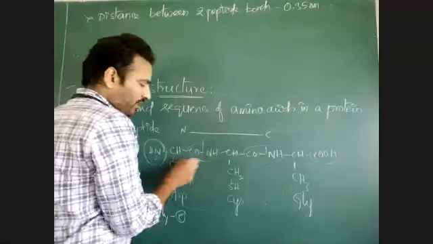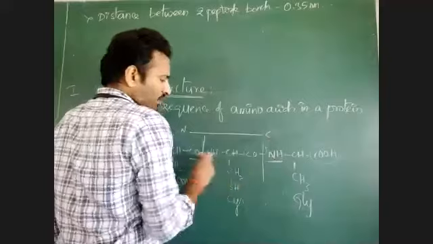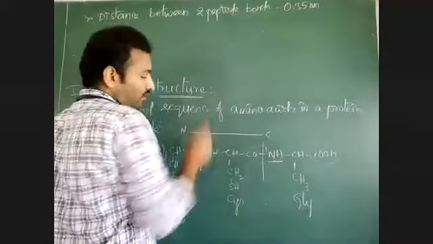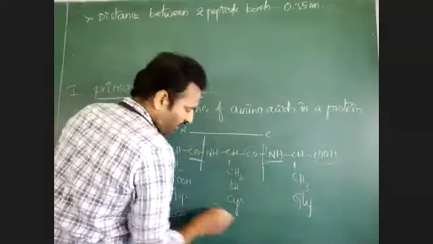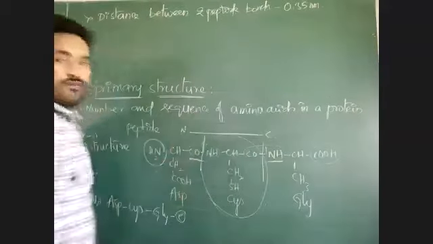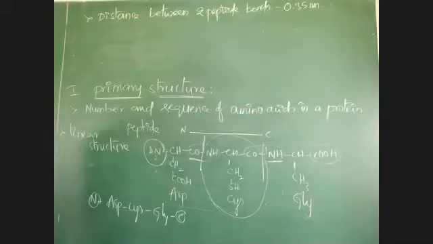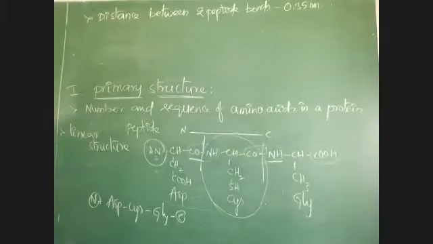This is one peptide bond, right? This is another peptide bond. From here to here is 0.35 nanometer. That means from here to here, one amino acid is present. So the distance between two amino acids in the primary structure of protein is 0.35 nanometers. And this primary structure will not explain the function of any protein.